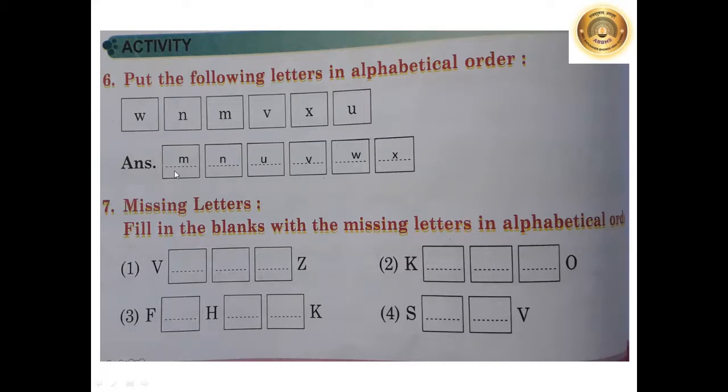So first you have to say all the letters, then you can come to know that in A, B, C, D up to Z, M comes first, then N, U, V, W and X. And now here are the missing letters. Fill in the blanks with the missing letters in alphabetical order. So what you have to do is, starting from the letter V, you have to remember the other letters which come before Z. In the same way, you have to solve all these 4 exercises for the missing letters.